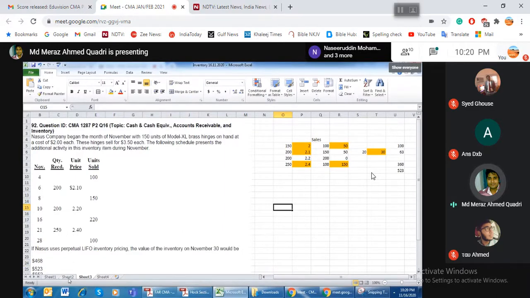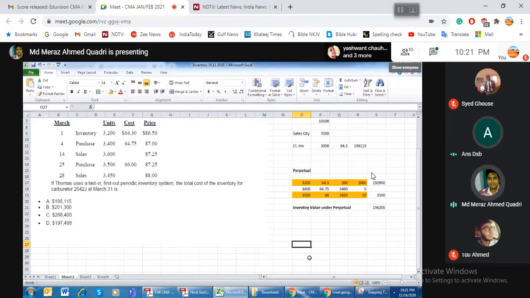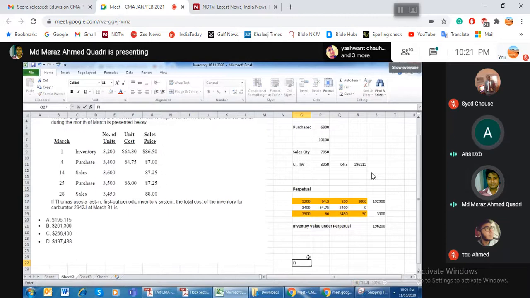See, this was the FIFO which we have learned. This is the FIFO periodic. Now if I want to do the LIFO, not the FIFO, I mean FIFO. For LIFO, the answer will be different for perpetual and periodic. But for FIFO, both answers will be the same, in the periodic as well as in the perpetual. I think so. No, we can check it here. Can you check it, please? Yes, for FIFO we just want to follow.